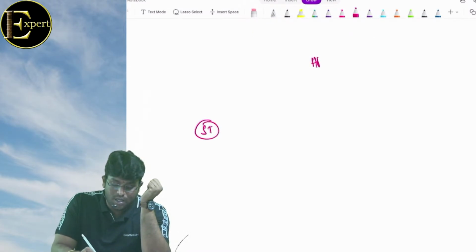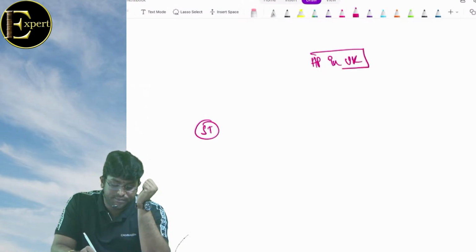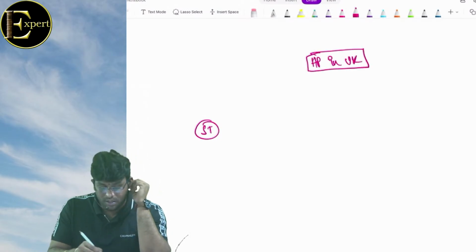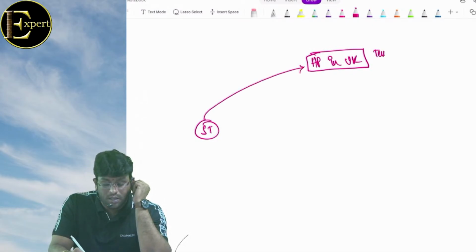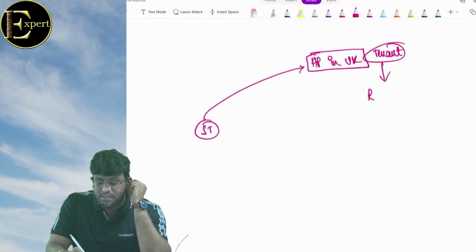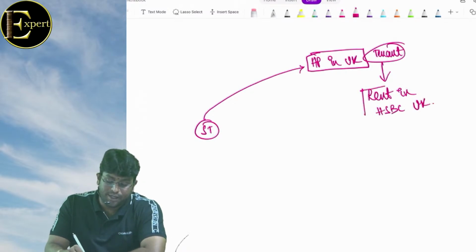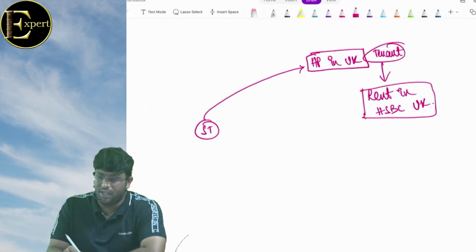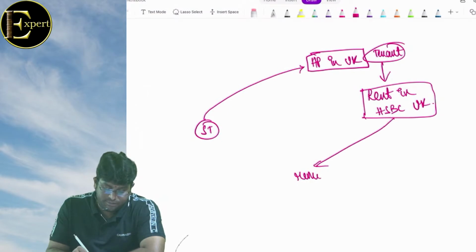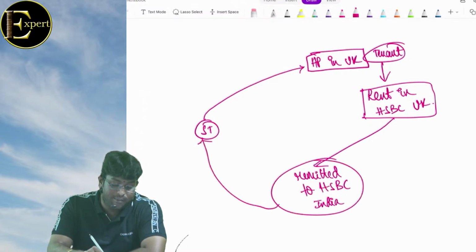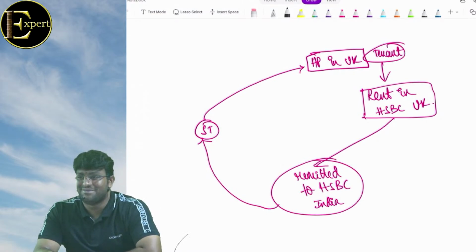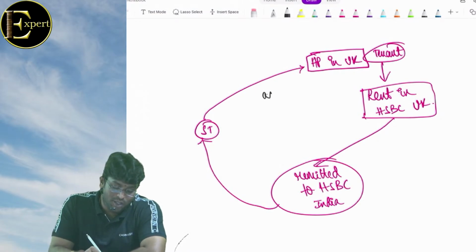Shiva Teja has got a house property in the UK. Where is the property, beta? UK. And the tenant is depositing rent in HSBC UK. Where is the rent deposited? HSBC UK. And after that, it is remitted to HSBC India, from where I am taking money. Will you understand, beta? Now tell me, where is the income accrued?